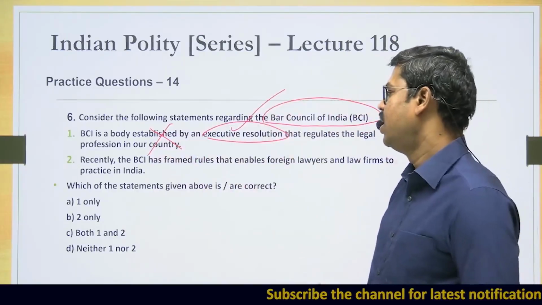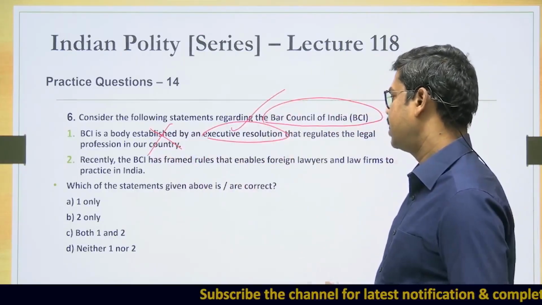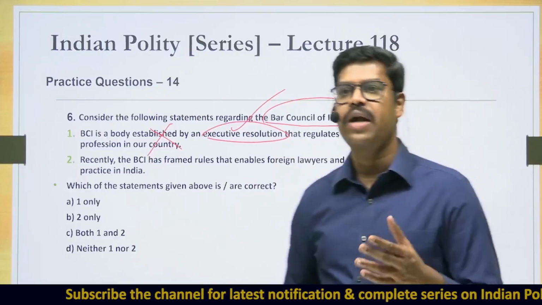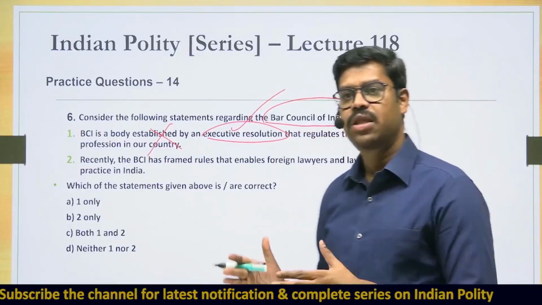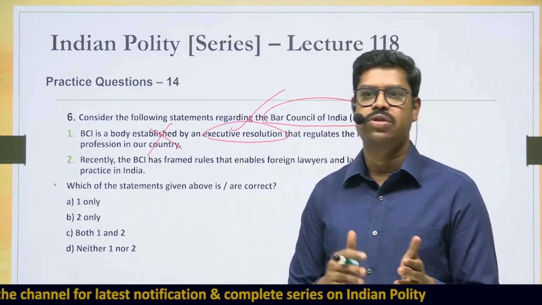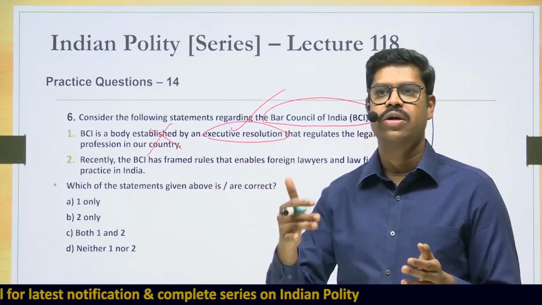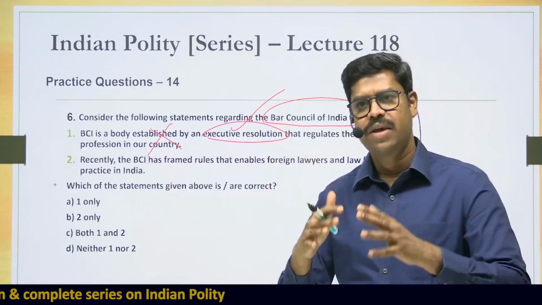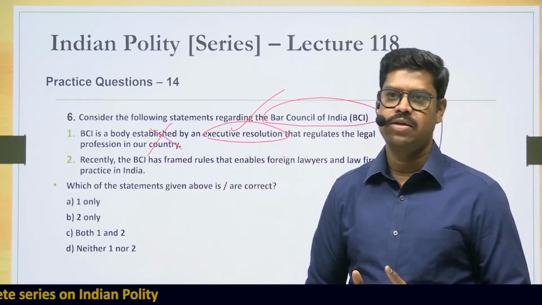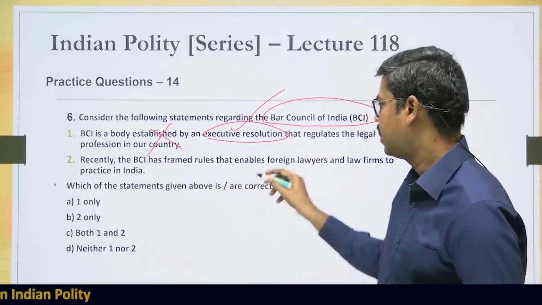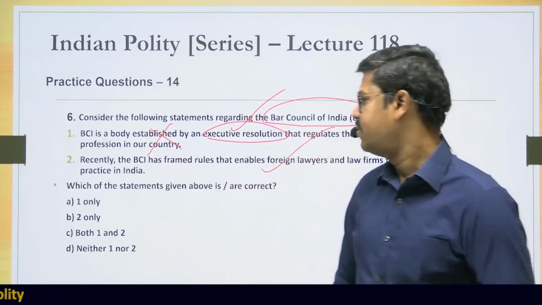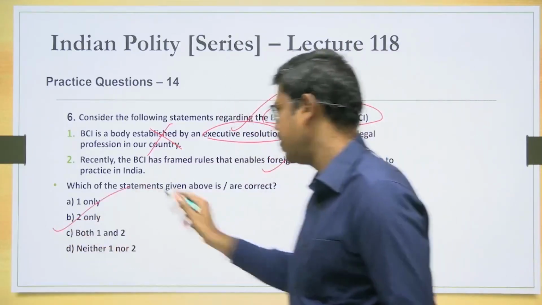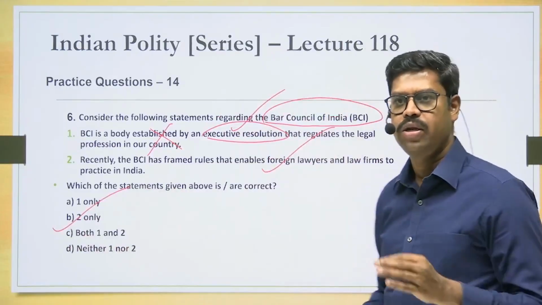Statement 2. Recently, the Bar Council of India has framed rules that enable foreign lawyers and law firms to practice in India. So recently, the Bar Council of India has framed these rules under the Advocates Act, allowing foreign lawyers and law firms to practice in India. Thereby they are liberalizing who can practice law in our country. So this particular statement is true. Which of the statements given above are correct? While 1 is wrong, 2 is correct. So therefore the answer is option B, that is 2 only.